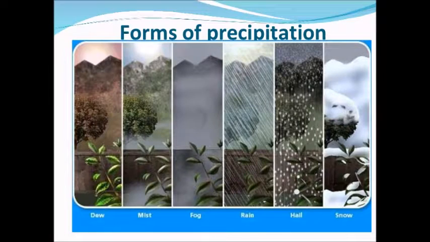If the water droplets become heavy enough, then they fall to the Earth's surface as precipitation in the form of rain, snow, sleet, or hail. This is the third step of the cycle, which is called precipitation.